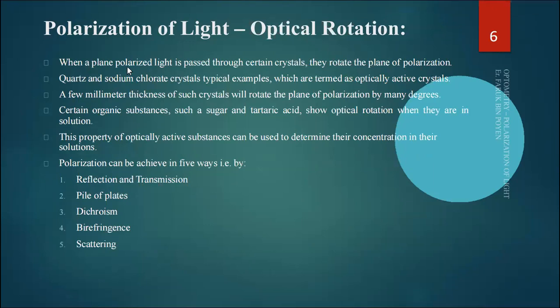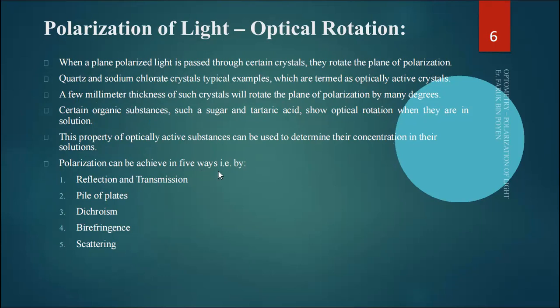So, polarized light and optical rotation. What is the optical rotation? When a plane polarized light is passed through certain crystals, they rotate the plane of polarization. Quartz and sodium chlorate crystals are typical examples, which are termed as optically active crystals. A few millimeters thickness of such crystals will rotate the plane of polarization by many degrees. Certain organic substances such as sugar and tartaric acid show optical rotation when they are in solution. This property of optically active substances can be used to determine their concentration in the solution.